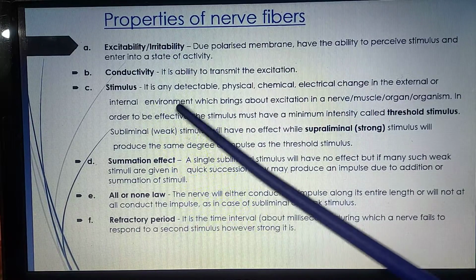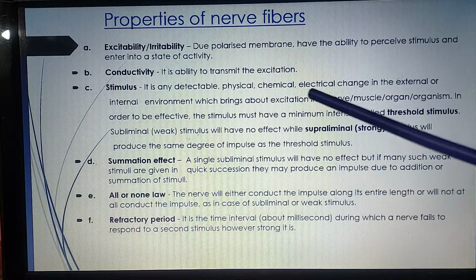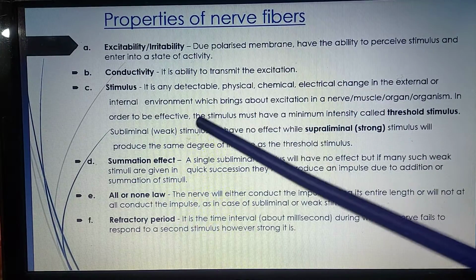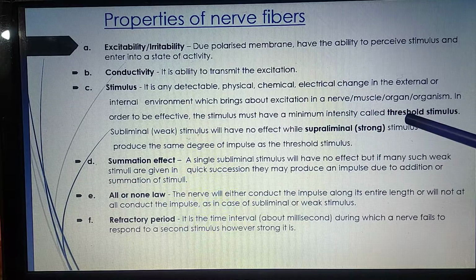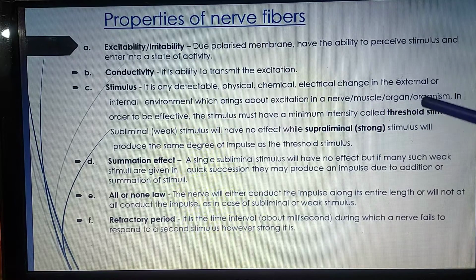Then stimulus, what is it? It is a detectable physical, chemical, electrical change in the external or internal environment which brings about excitation in a nerve, muscle, organ or organism. Any sweet smell that you get, any bad odor, temperature changes, all these are stimuli that you receive in your day-to-day life.